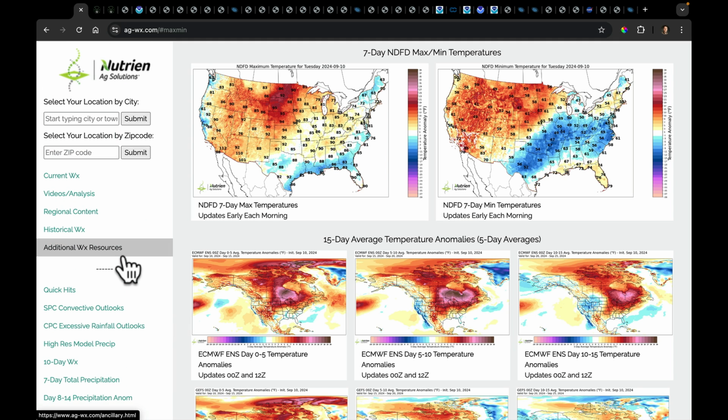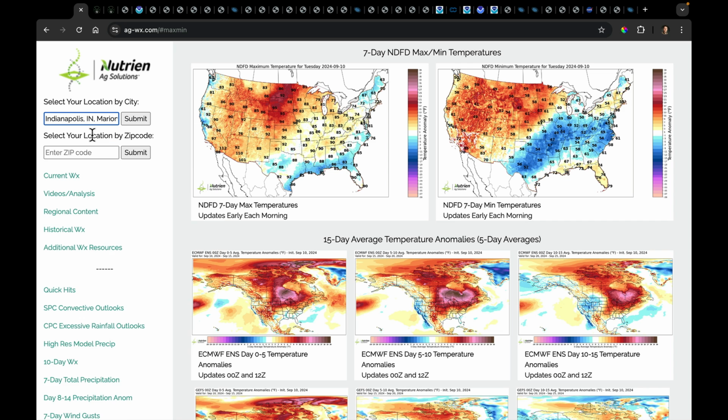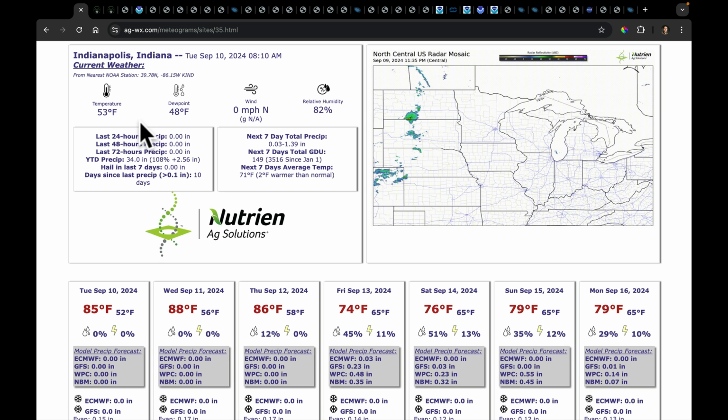But you have now a couple of other tools that I've had in certain places on the old site. I'm going to add one more to this very soon, a mobile-friendly one. But if you're curious, like, hey, I just want to search up my location here. I don't know, let's go Indianapolis. You start typing it in. It'll give you the options here. Choose it, goes into the box, click Submit, and it goes and runs your forecast for you.